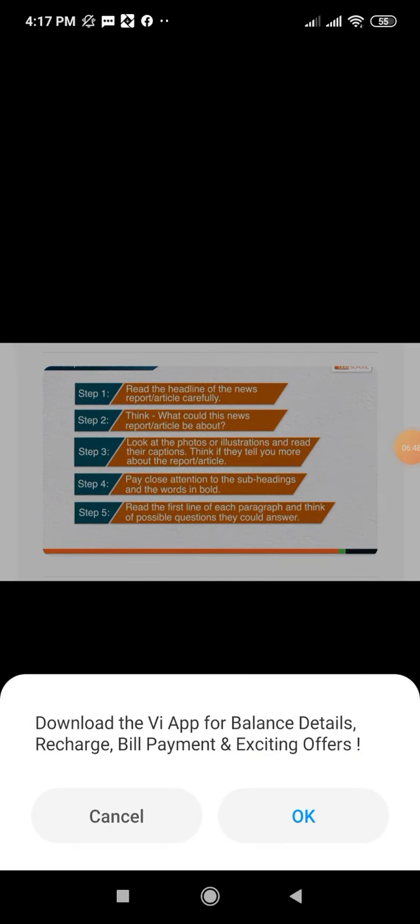So students, here we have 5 steps if we want to write or read an article. Step 1, read the headline of the news report or article carefully. Step 2, think what this news report or article could be about. Step 3, look at the photos and read their captions. Step 4, pay close attention to the subheadings and the words in bold.